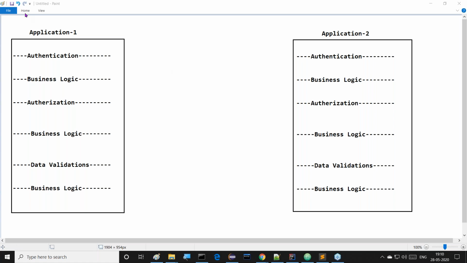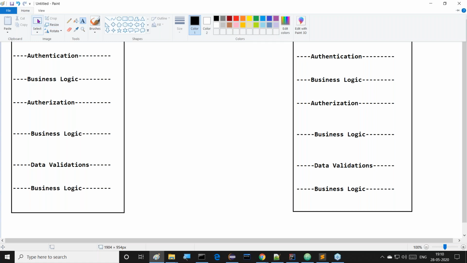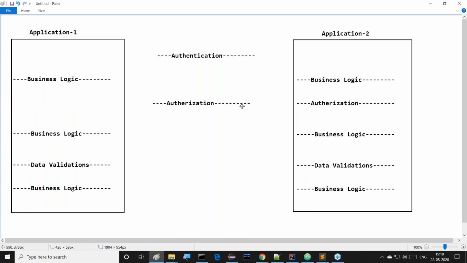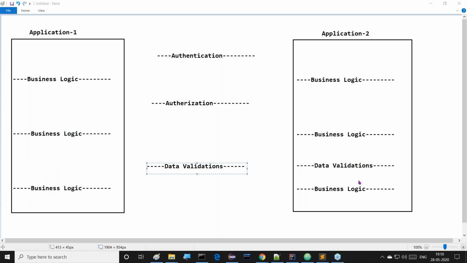What I'm telling you is, as for this aspect orientation, first of all, go to both the applications. Whatever services we have used there, try to separate the services from our application. Authentication is a service, I separated this. Authorization is a service, I separated this. In the second application also we have to remove it. Data validations is one of the services, we have to separate it. We separated it from the second application also.